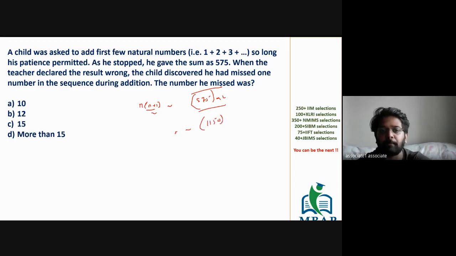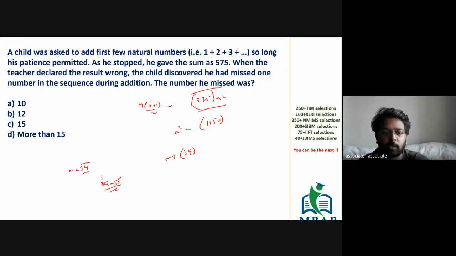Now tell me the nearest perfect square to 1150. It's 34. So you are assuming the value of n to be close to around 34. If n becomes 34, the sum of the first n natural numbers from 1 to 34 will become 34 into 35 divided by 2.